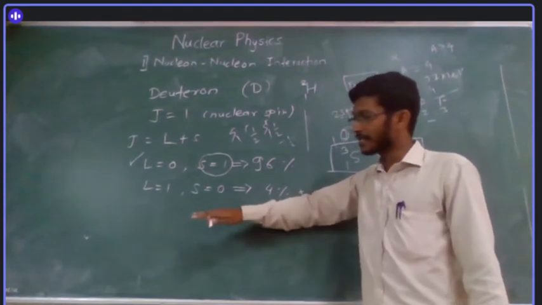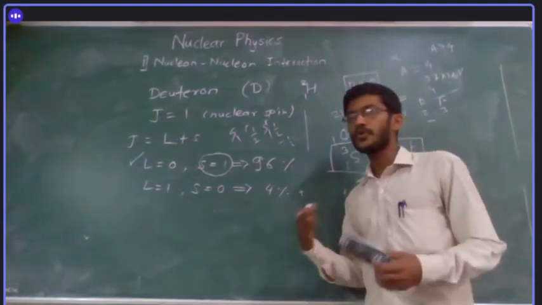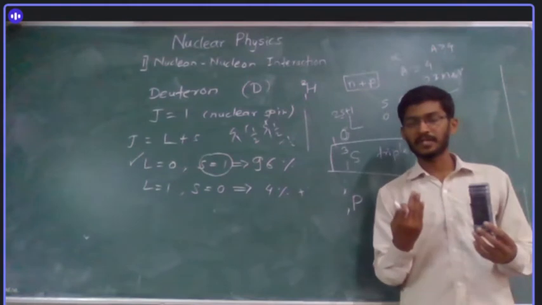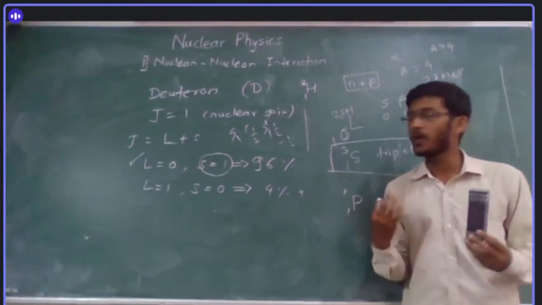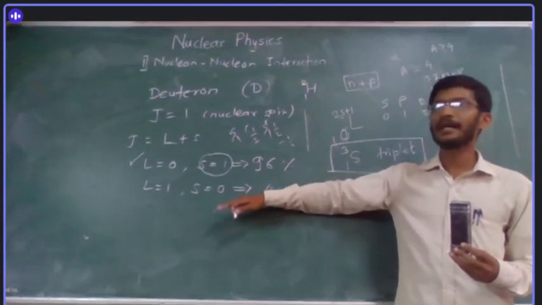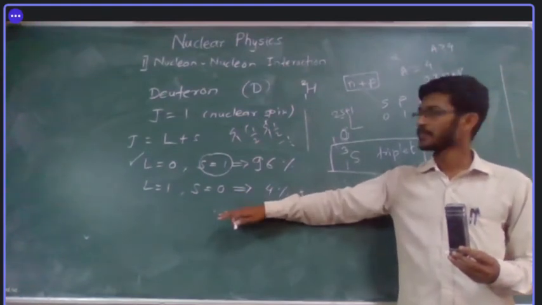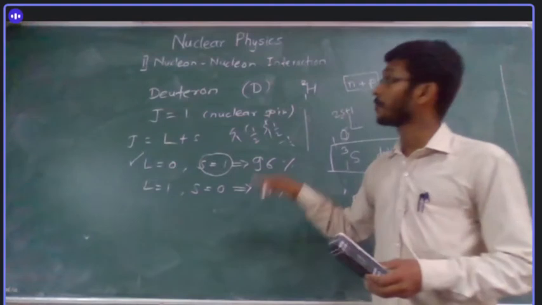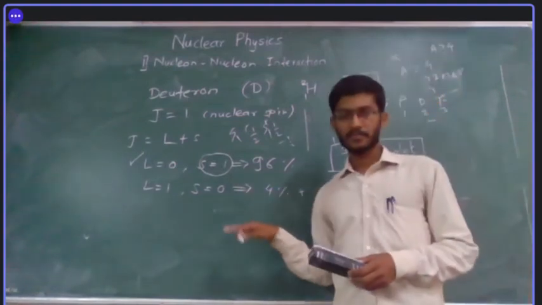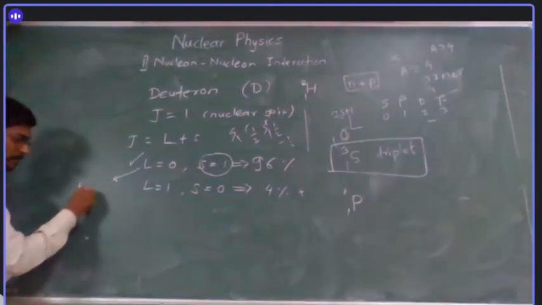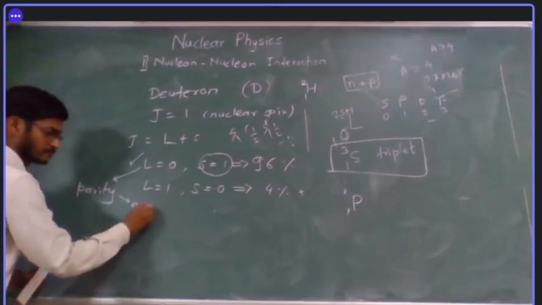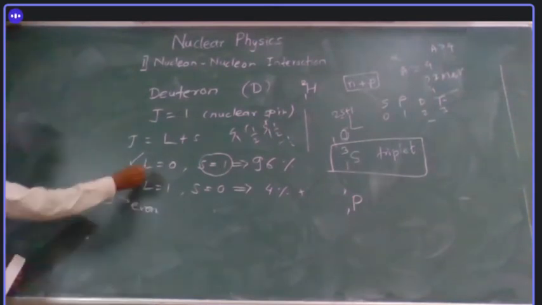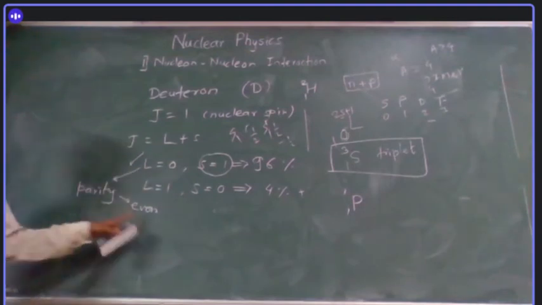So what this suggests is, if the two nucleons are in the same spin state, or parallel in spin state, then they are likely to have more attraction than the anti-parallel spin states. That's why we call the nuclear forces spin dependent. There is some concept called parity. Parity of deuteron is even in its ground state. This is the ground state, and the parity is even.